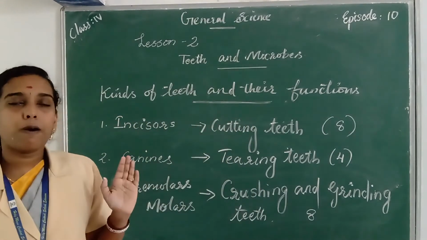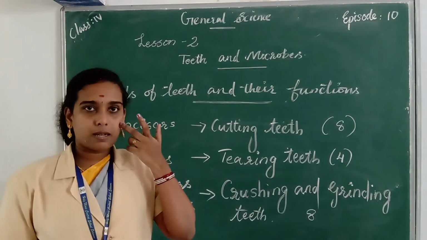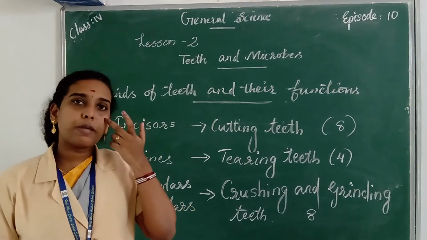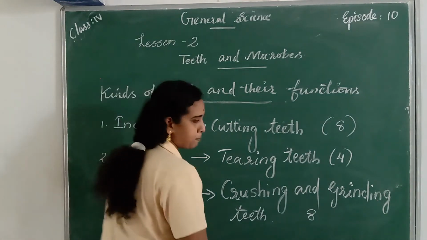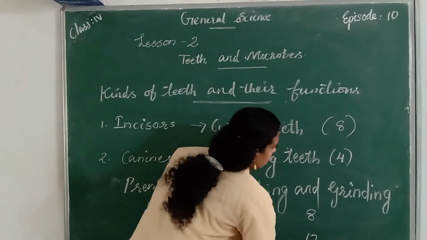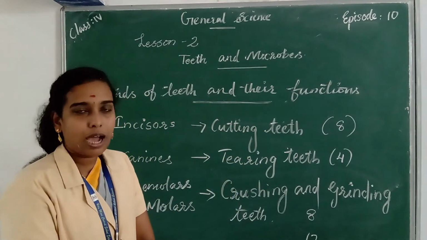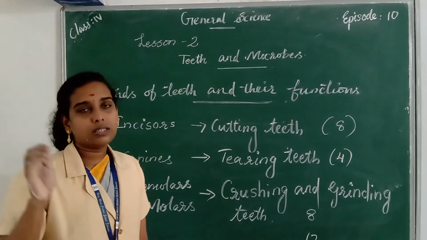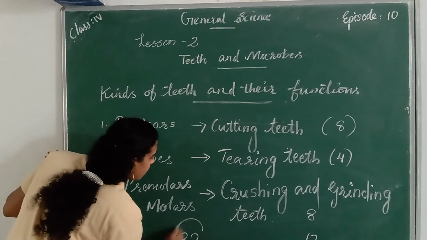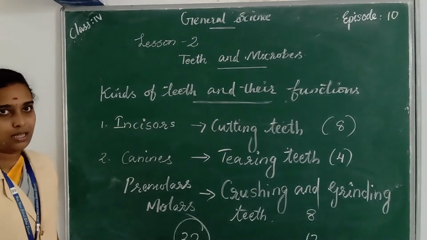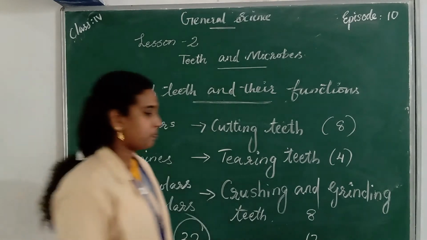Molars: there are 6 molars present in each jaw, so 6 plus 6, 12 molars. Then in total we get 32 teeth. An adult has 32 teeth. So these are the 4 kinds of teeth. Understood?